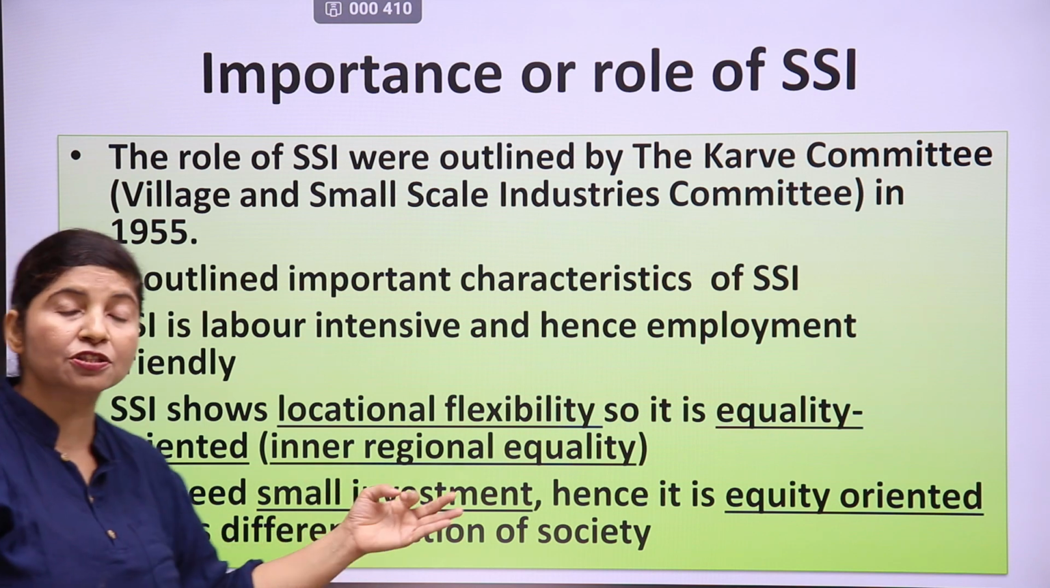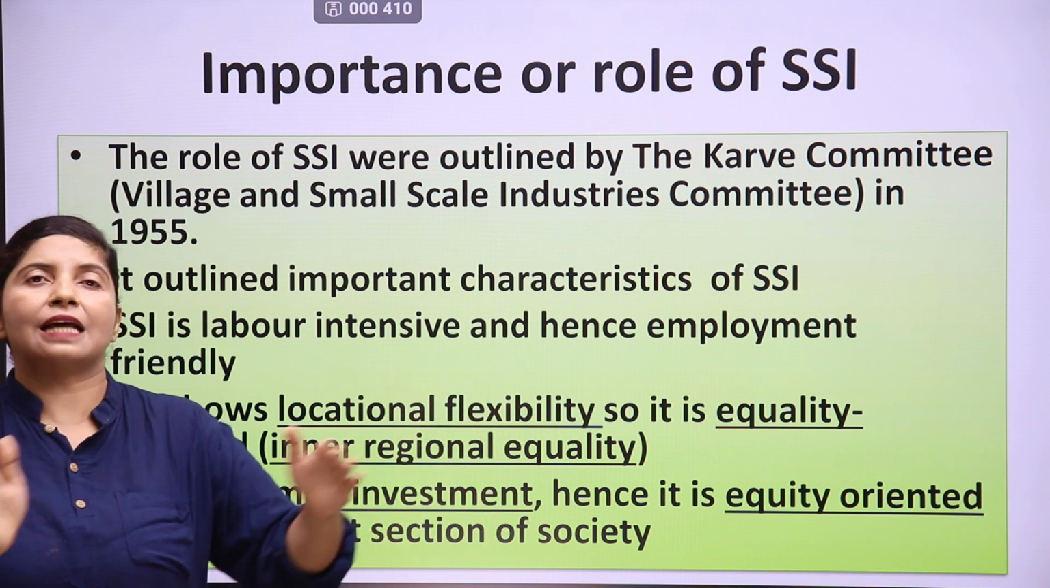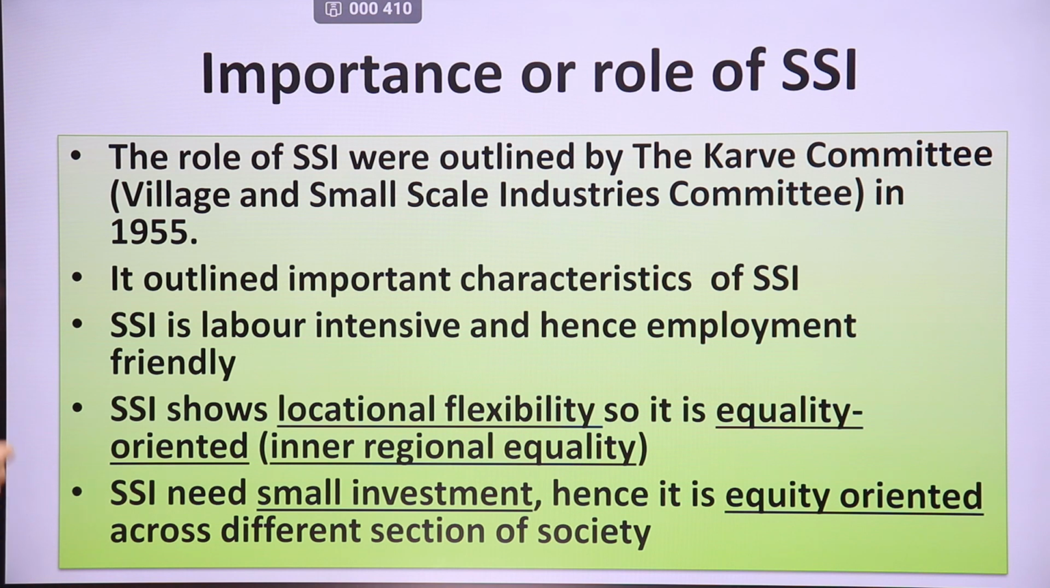That means different sections of society can participate in industrial production, in industry establishment and development of the nation. So it is equity oriented. People can establish small scale industries with lesser ease than large scale industries, because large scale industries can be established only with a huge amount of investment of money. Only the government and bigger private sector houses, like Ambani's and Tata's, can establish very large industries, and very normal people like us cannot establish large scale industries.